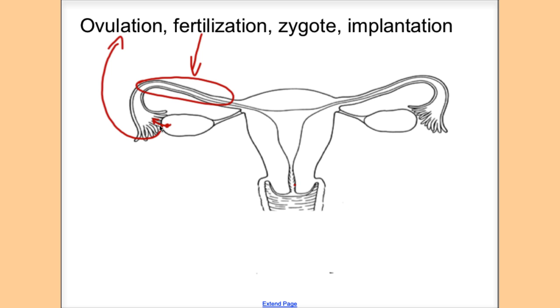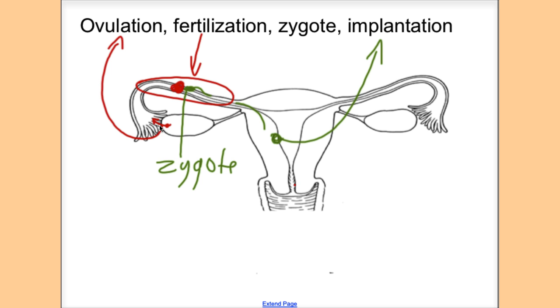And fertilization is when you have an egg cell fuse with a sperm cell. So that's fertilization. What is formed is what is called a zygote. And once a zygote is formed, then it starts to develop. After it develops into an embryo, it will travel down, and then it will embed itself into the wall of the uterus. This process here is called implantation.